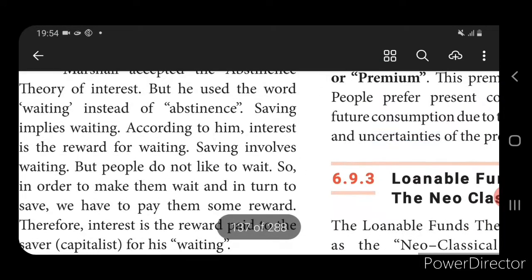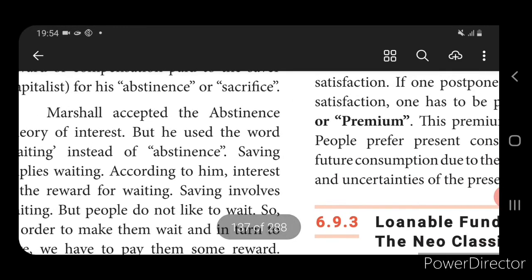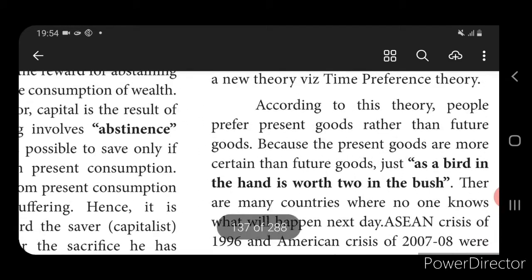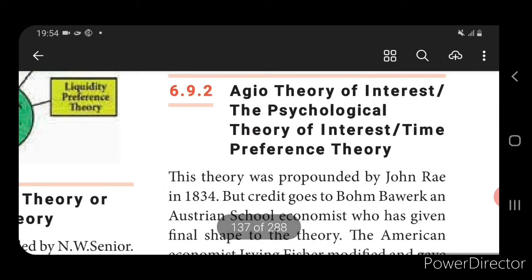Okay, next we come to know about the Agio theory of interest. Agio theory of interest, psychological theory of interest, time preference theory.